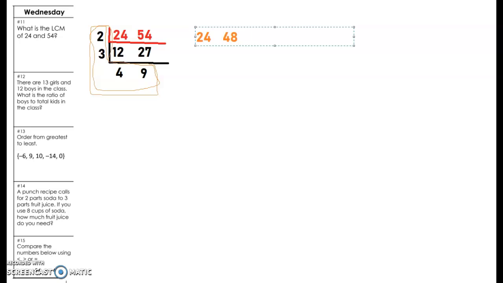If I had 4, I would go 52 plus 20, which means 72, right? So that's why skip counting sometimes is tough. But I mean, all I'm doing is adding 24. So like if I add 4 more, I would have 6, right? And then 2 here would be 9, so 96. And you do that, and then you do it on the other number until you get numbers that finally meet. That's the other way of doing it. You can skip count.